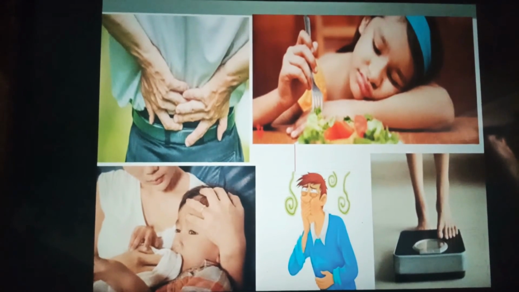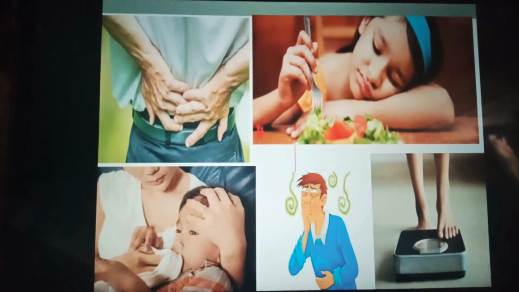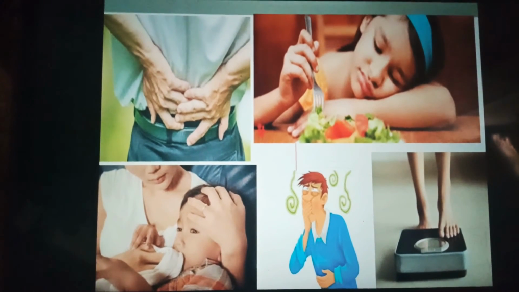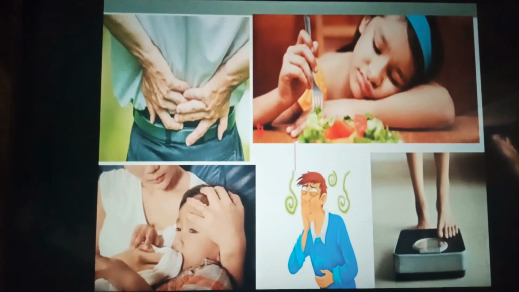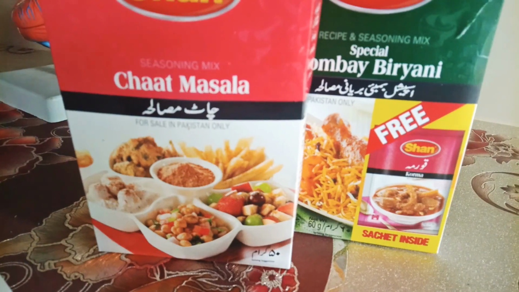Ulcer is treated with medicines which neutralize the acidic effects of gastric juice. Spicy, acidic foods and smoking should be avoided as preventive measures.